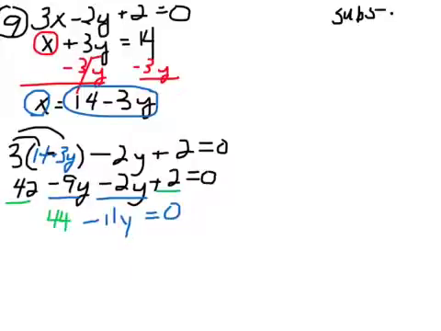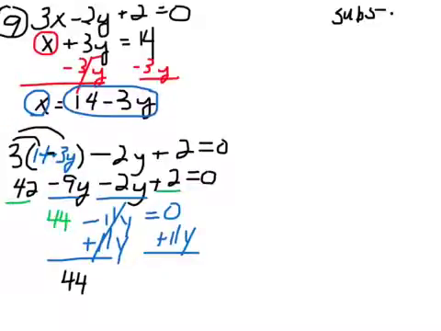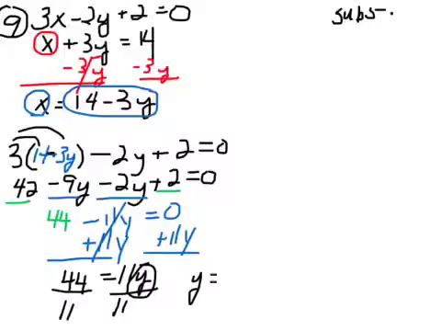Well, if I want to solve for y, right now my y is negative. I got to move a term to the other side. I might as well move the y term, because the opposite of a minus 11y would be a plus 11y, and that would make everything positive, and I like that. I don't know about y'all. So we have 44 plus 0 is just 44, and 0 plus 11y is 11y. So to get y by itself, I could divide both sides by 11, and I get y equal 4.